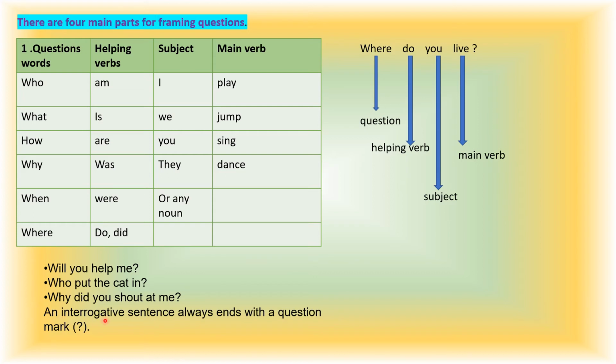This we can say an interrogative sentence. Why? Because an interrogative sentence always starts with some question words. Okay, children, you will study some more sentences, but for your information, these are all called interrogative sentences because they start with question words. And an interrogative sentence always ends with a question mark. At the end, there is always a question mark. So it is also called an interrogative sentence. So children, I hope you have understood how to frame questions.